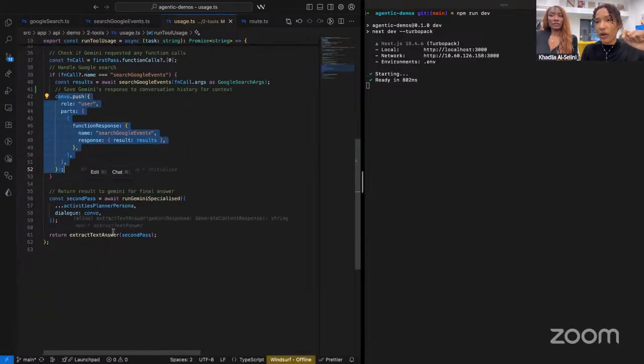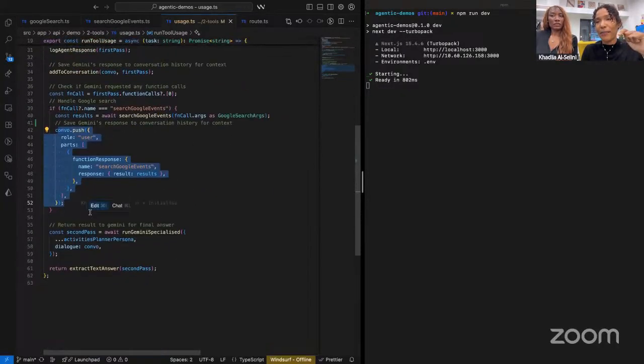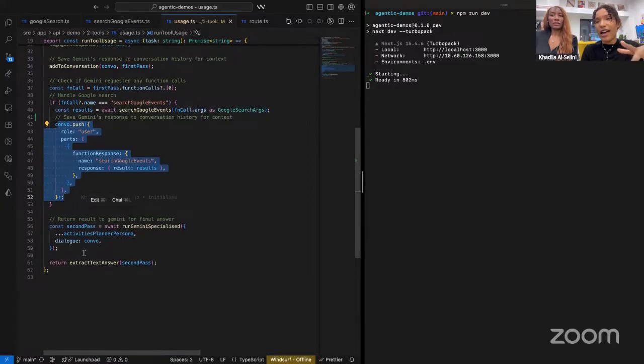So on the second call, it has the initial goal, which is to find activities. It has the Google search results, and now it can use that to form its final answer. This is where the agency comes in, because it doesn't always decide to call this tool. We haven't explicitly told it to do so. So if it doesn't, then we might need to tweak the prompts a little bit.